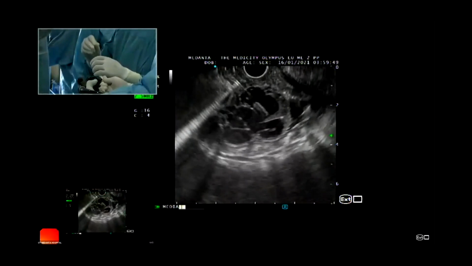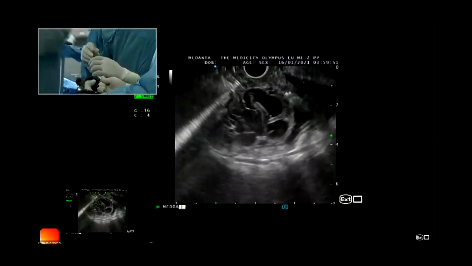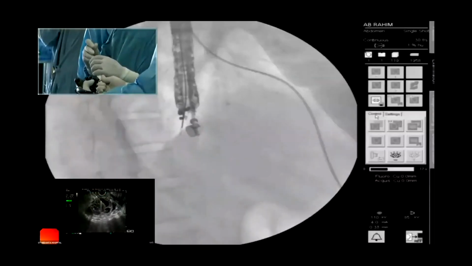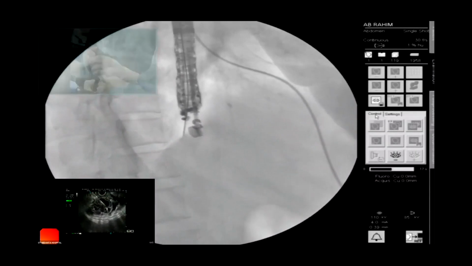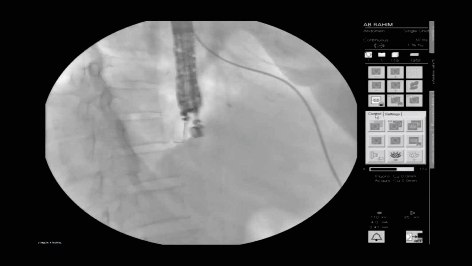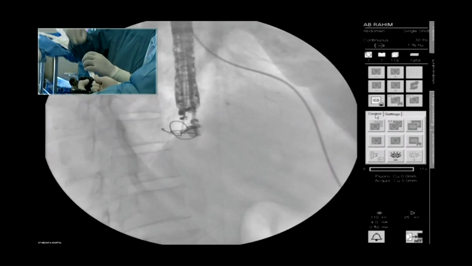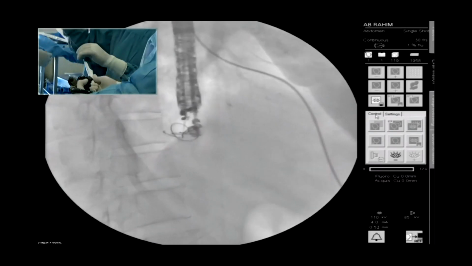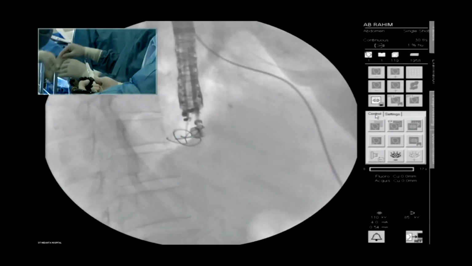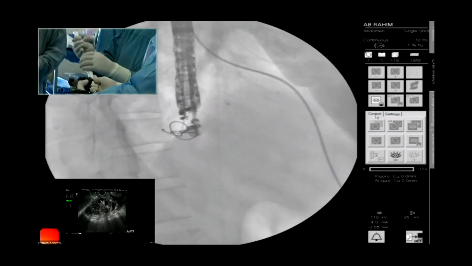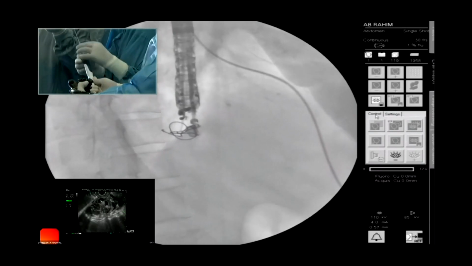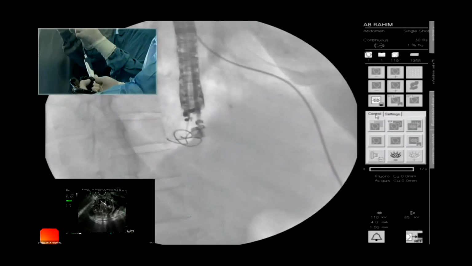Can you see the fluoro image also shown on the EUS along with that? Slowly. Fluoro is on. Can you show the EUS and fluoro image now? Is the fluoro image visible there? Yes, but the EUS image is not there. Can we focus fluoro and EUS image both? How essential is the fluoro image right now? Kindly reverse the images also.